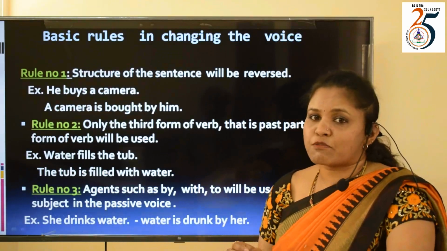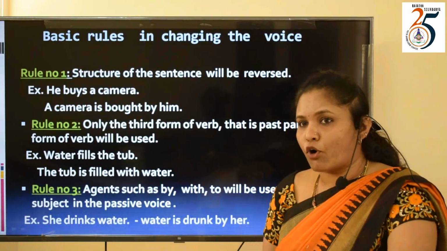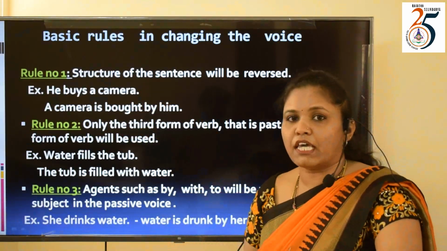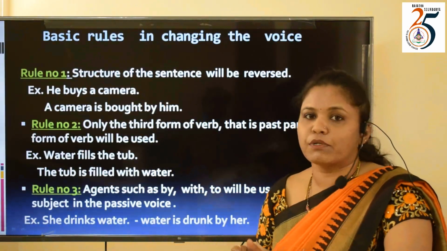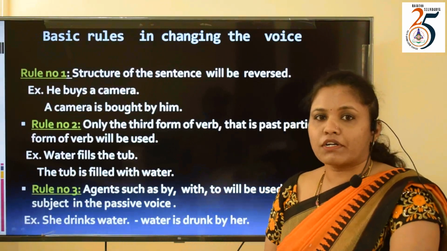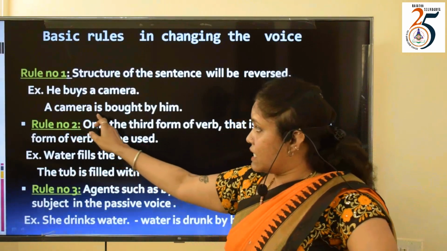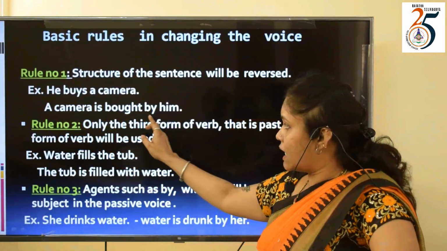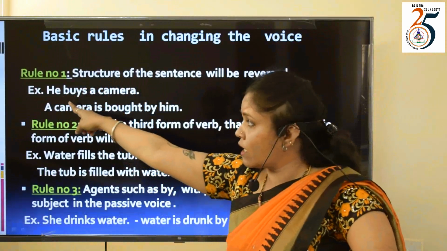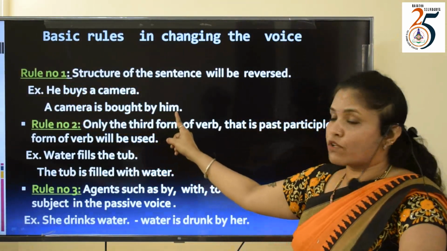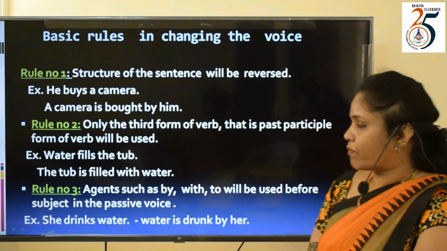Whenever we express a sentence in passive form, we shall remember that the verb will always be in its past participle form, or we can call it the V3 form. So, a camera is bought by him. He, the subject, in its pronoun form becomes him.